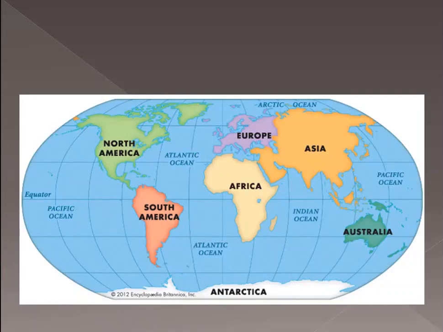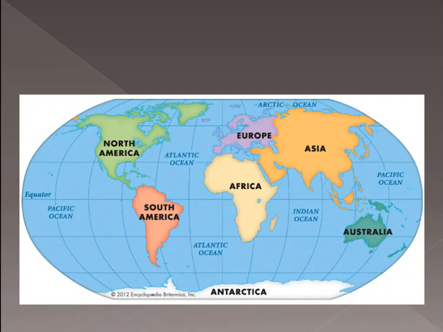If you see the map, the continents and oceans are shown. The blue part shows the oceans or the water bodies, and the other parts are different continents. North America, South America, Europe, Asia, Africa, Australia, Antarctica.